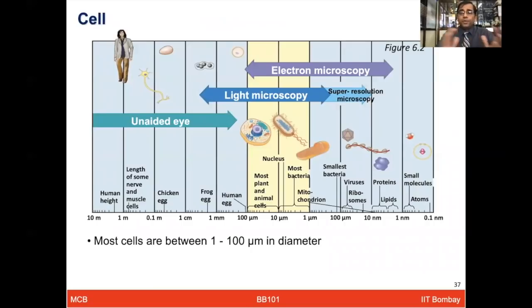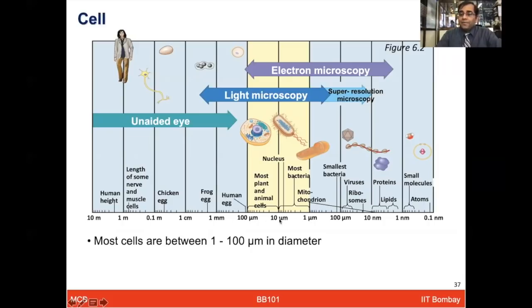This slide again gives you the broad overview of different types of structures, and in the scale which is given here, you can see, of course, you can relate some of these, like the egg which you eat every day, on this scale. But now what we are talking about is things which are mostly going down, so from 0.1 meter to 1 centimeter to 1 millimeter, then microns, 100 microns, and then 10 microns.